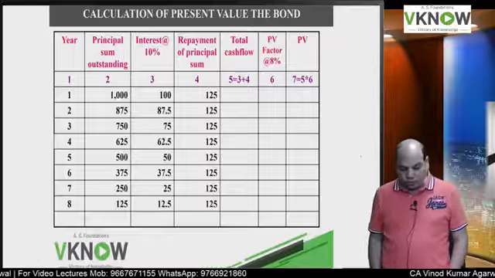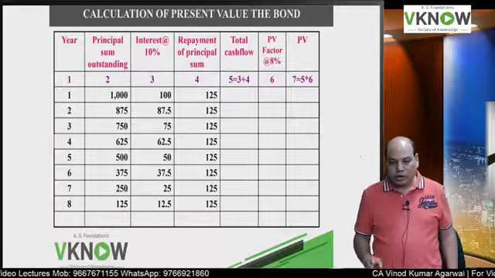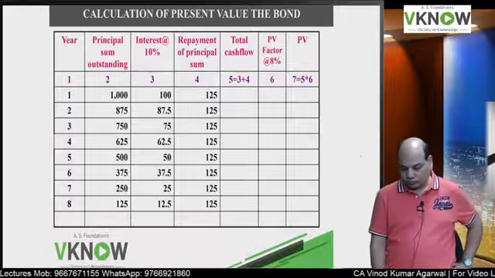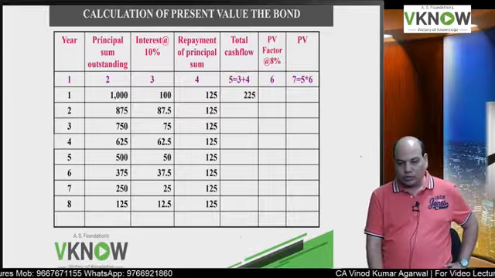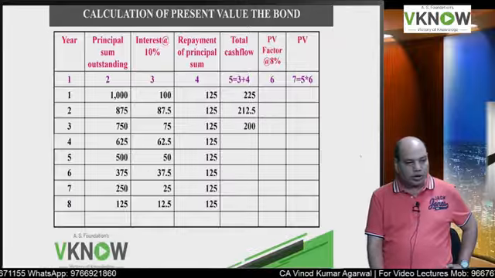Now write down total cash flow. Add these two columns: 100 plus 125, 225, 212.5. Very good. Next, 200.